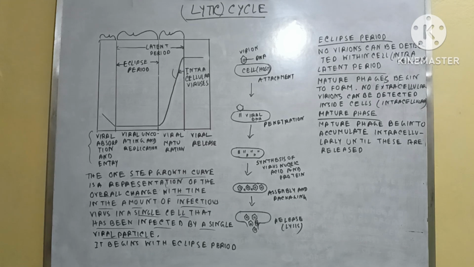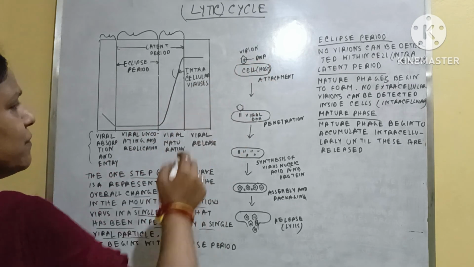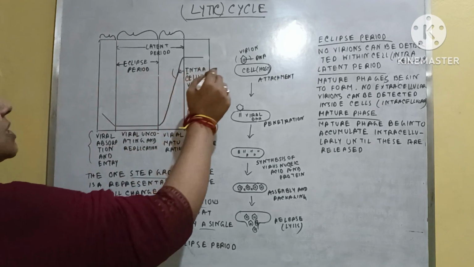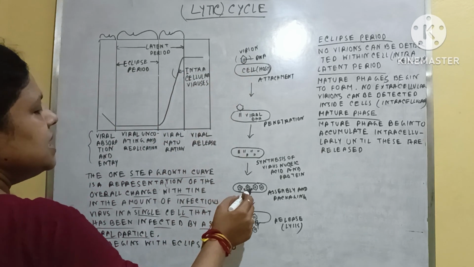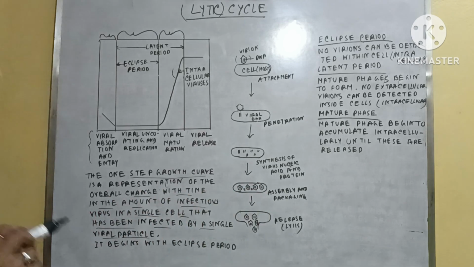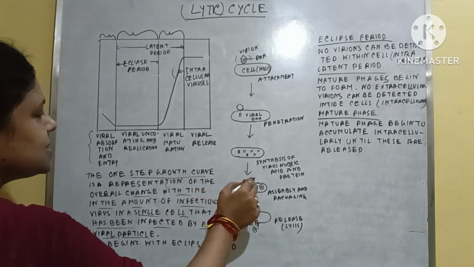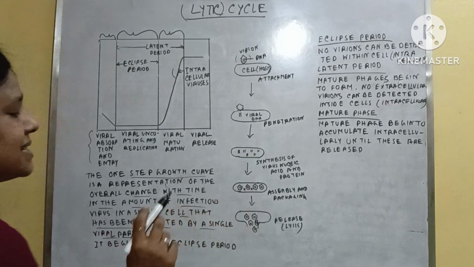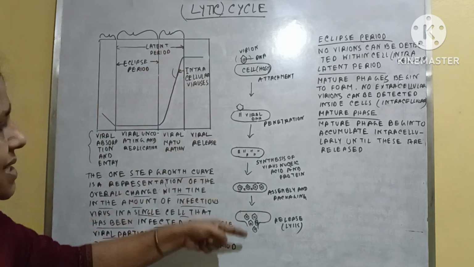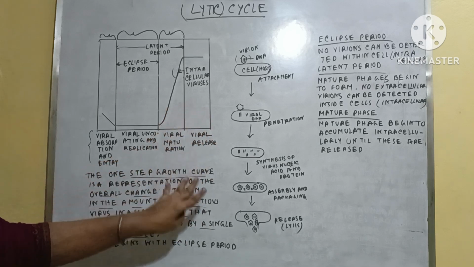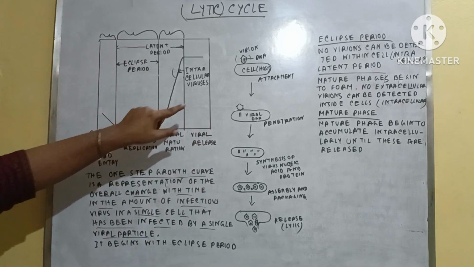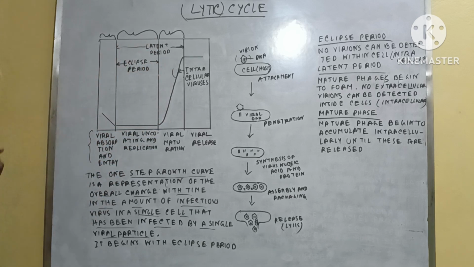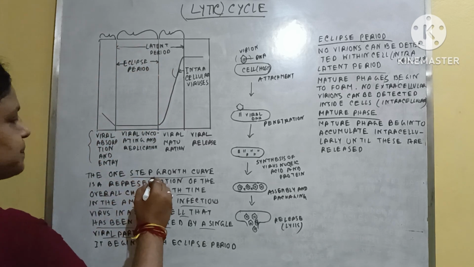That means one cell is infected by one phage virus, and from this one phage virus, numerous phage viruses are formed within one cell, and the release of these numerous phage viruses is seen. This procedure is represented by this growth curve, the one-step growth curve.